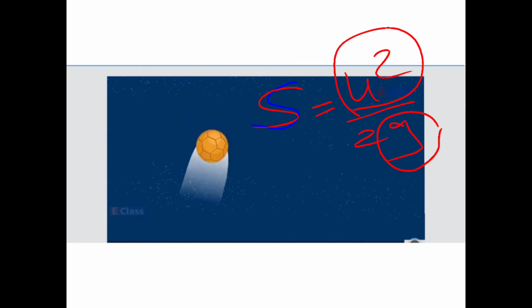So if we keep increasing the initial velocity of the ball, it will reach larger and larger heights, and above a particular initial velocity, the ball will be able to overcome the downward pull of the earth. When it is able to overcome this downward pull, that is called the escape velocity, free from the earth's gravitational force. It can escape the earth forever, and it will not fall back on the earth. So this is nothing but the escape velocity.